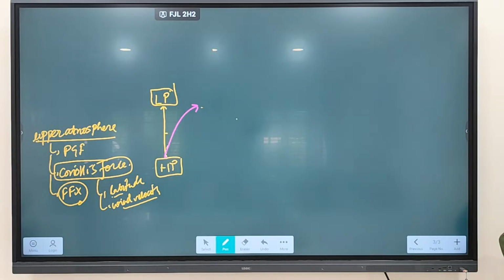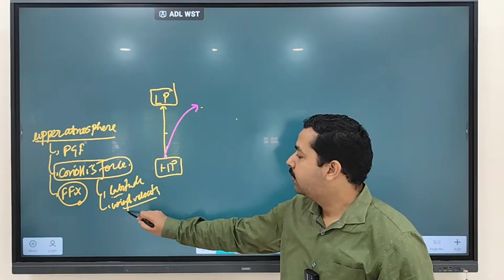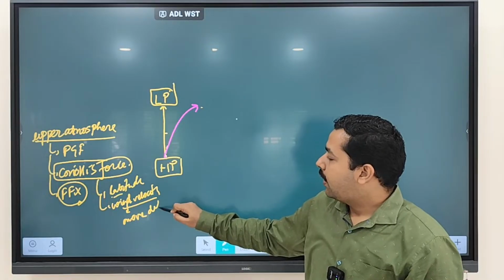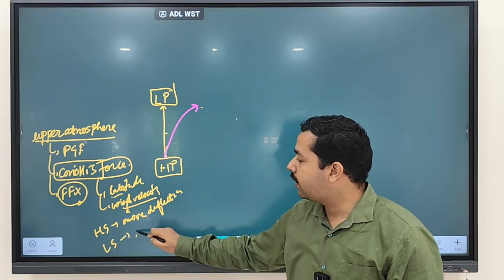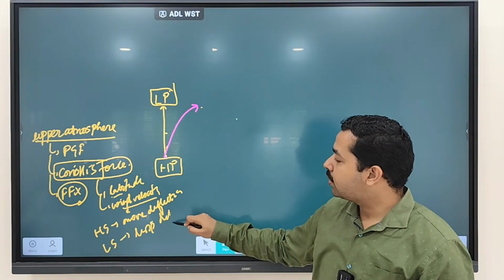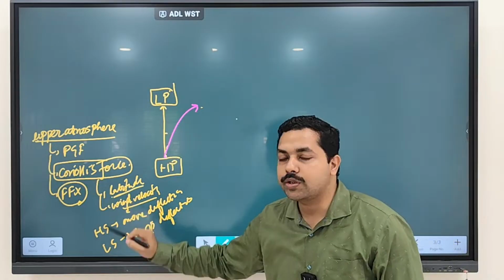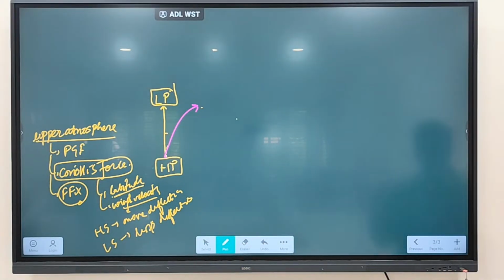Clear? Second thing, we discussed wind velocity. If the wind is moving with a high speed, what will happen? More deflection. If the wind is moving with a lower speed, lesser deflection is going to be there. Clear? So wind moving with high speed, more deflection; wind moving with low speed, less deflection. This is what you have to keep in mind with regard to Coriolis force. It is impacted by latitude and by wind velocity. It causes more deflection.